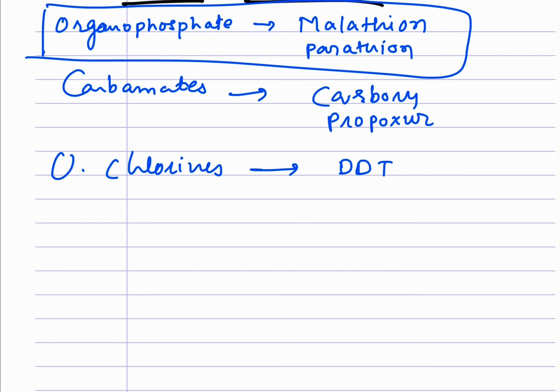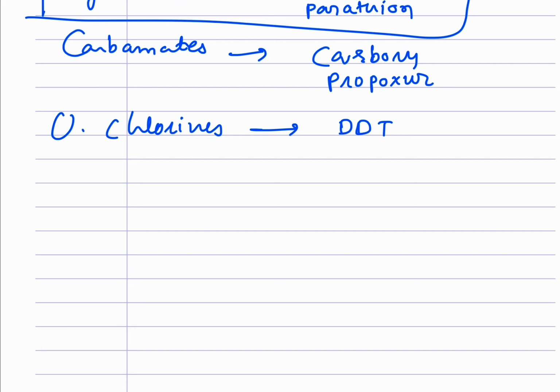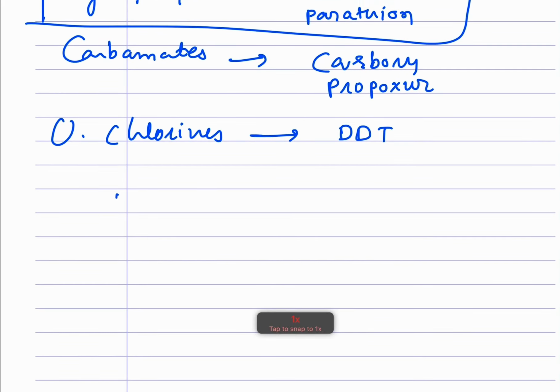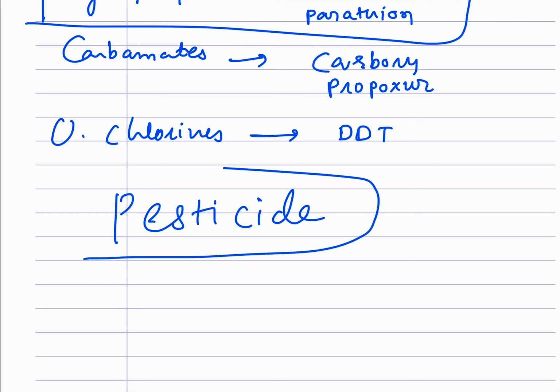So organophosphates are very highly toxic and are used as pesticides. In the agriculture setting they are used as pesticides, and the main property of it is that it can cross intact skin because it is a highly lipid soluble substance.